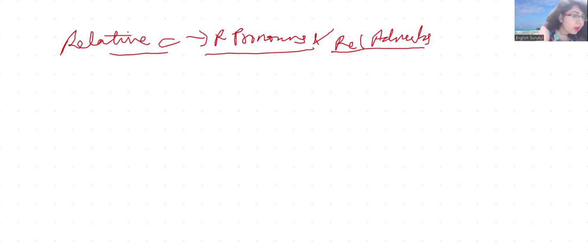So herein we are talking about relative clauses being made up of relative pronouns, right? You should be able to understand what you mean by a pronoun. If you are not familiar with what a pronoun is, what an adverb is, you will not be able to understand. So you should understand what you mean by an adjective, a pronoun, an adverb, right? So a relative clause is made up of relative pronouns and relative adverbs. Clear? Understood? I hope it is clear.